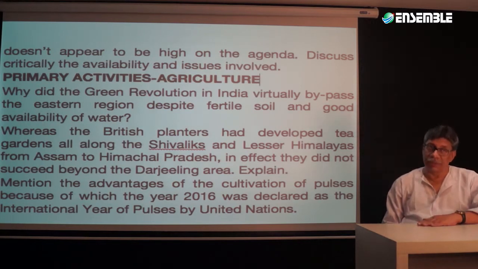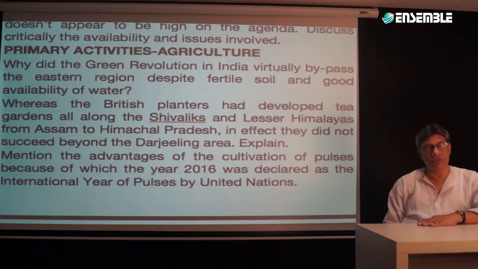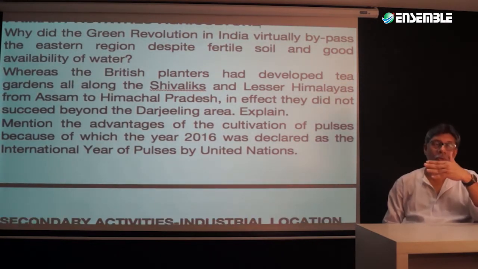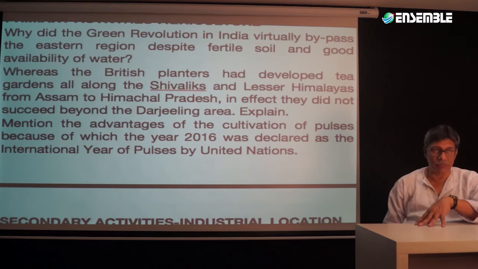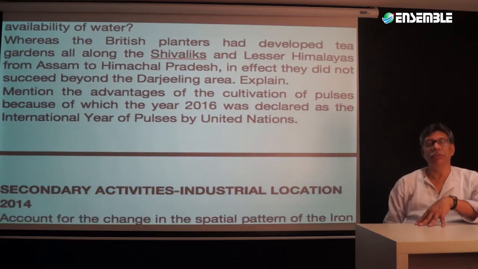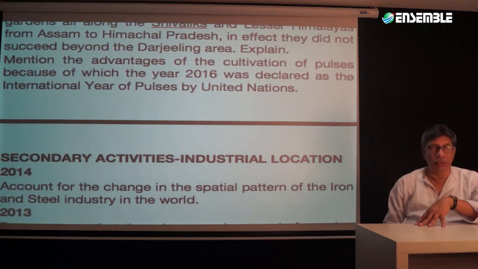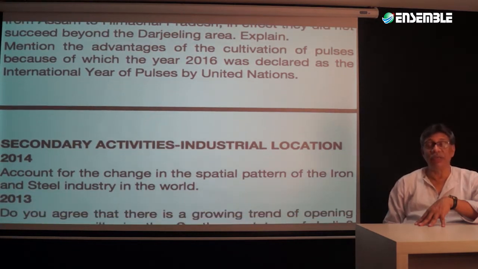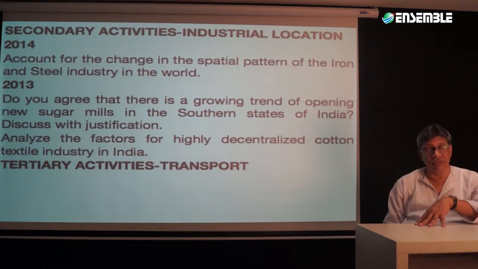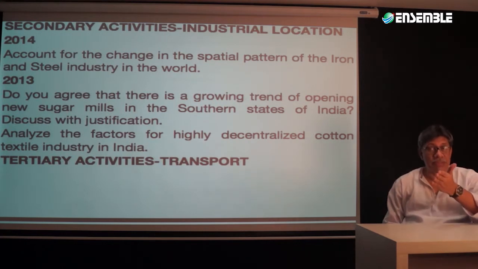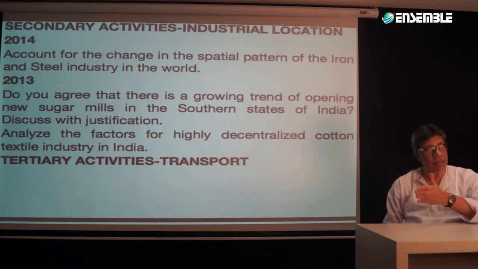Talking about agriculture, there are primary, secondary, and tertiary activities. As you can see in these questions, most of them follow the way it has been given in the syllabus, with a greater emphasis on Indian geography. Whether it is the green revolution, plantation agriculture, or the advantages of cultivation of pulses in India. And when you talk about secondary activities, industrial location, then the change in the spatial pattern of the iron and steel industry in the whole world is a part of it.